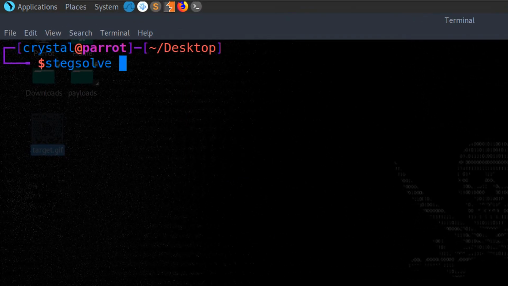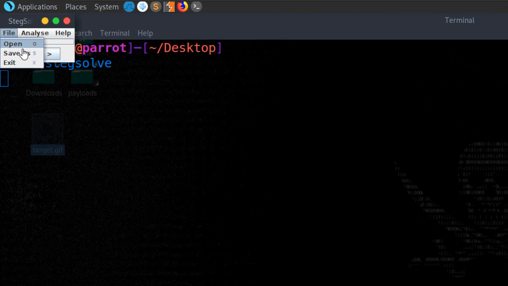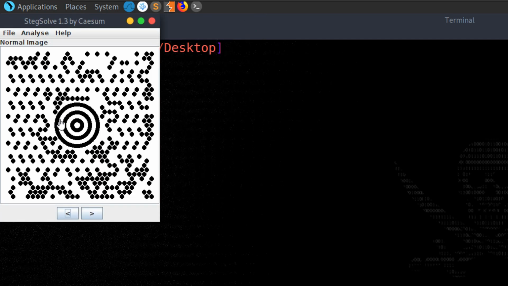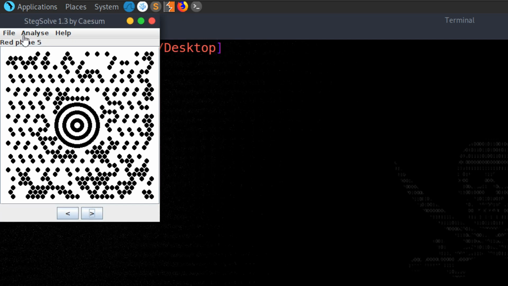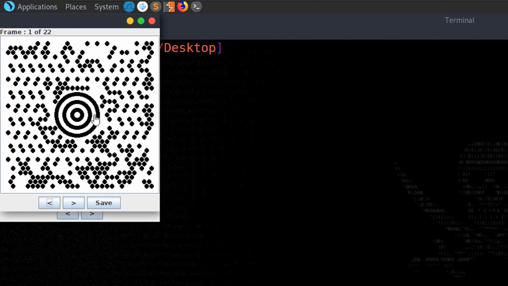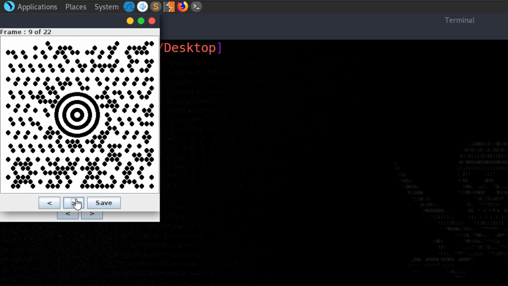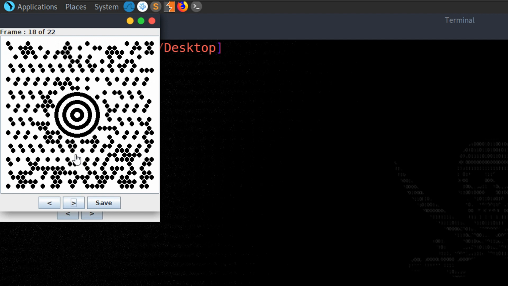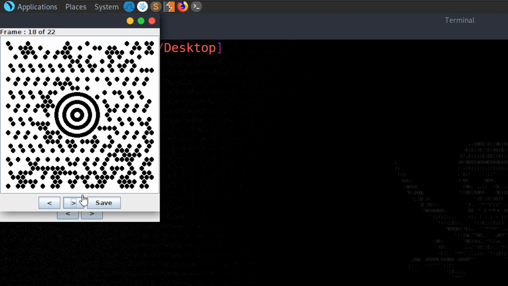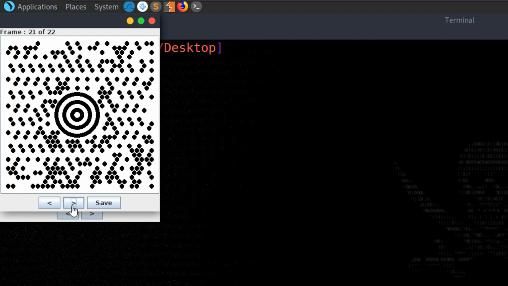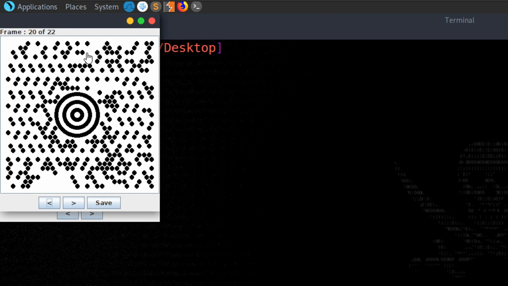Let's do StegSolve, and we could try to open the image there. We can then go through and check the different bit planes. We can also have a look at the frame browser, so we can look at each frame individually to see if there's simply a flag hidden here. I was initially thinking maybe it was the count of dots on each frame which would make up the hex characters, but we've only got 22 frames here and it's a 24 hexadecimal character flag.